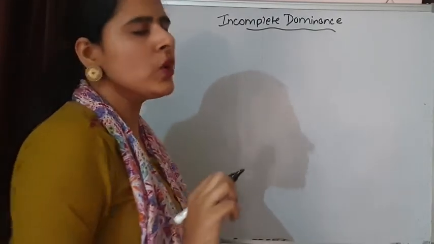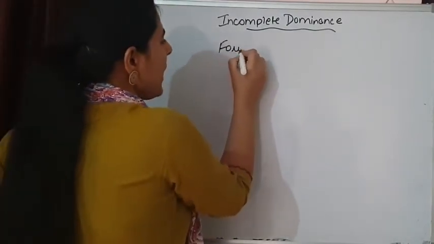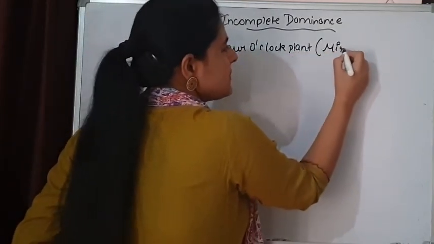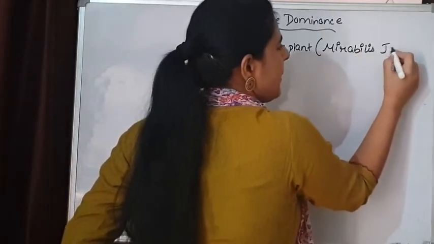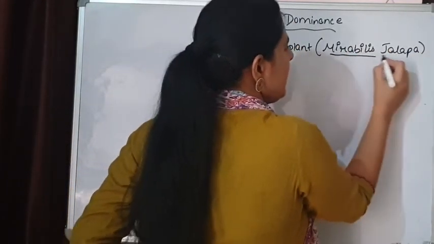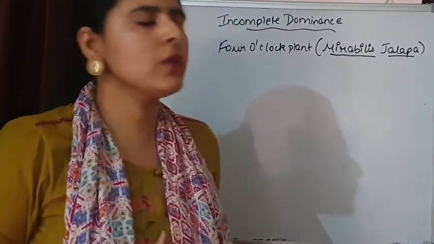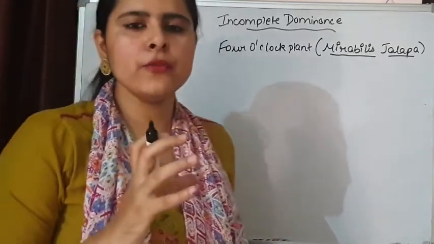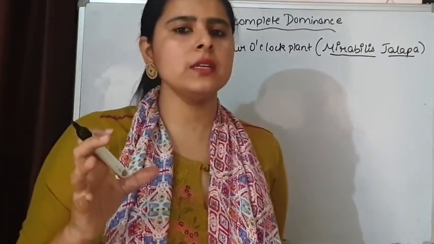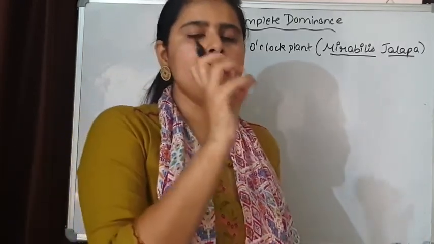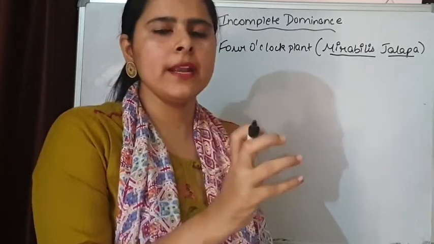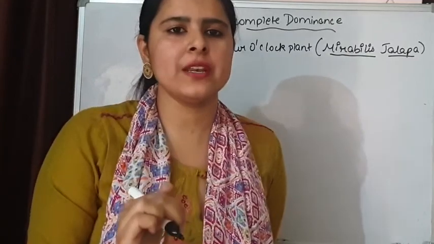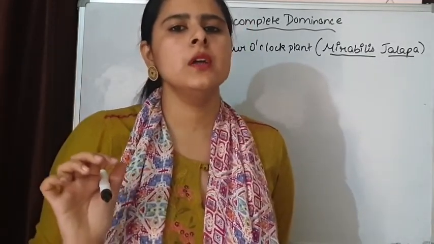Incomplete dominance was studied by scientists in the 4 o'clock plant. Its scientific name is Mirabilis jalapa. What has been observed in this 4 o'clock plant is that it shows dominant red color flowers, and the recessive color is white. But when a breeding experiment is done between pure line red plants and pure line white flowers, the character that appears in the first generation does not resemble either of the parents.